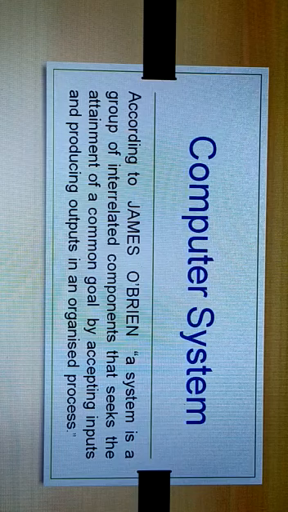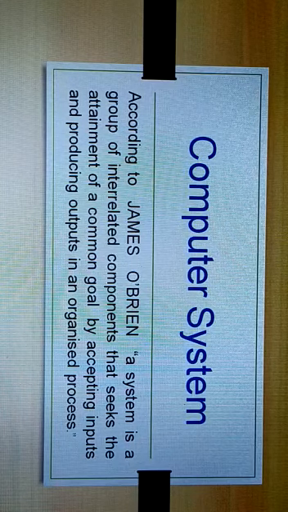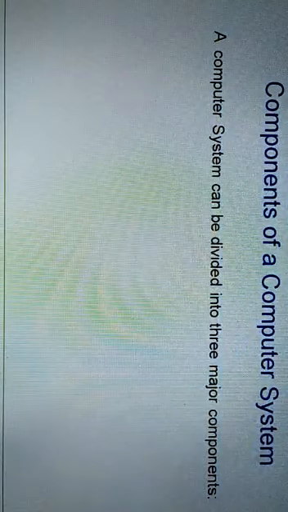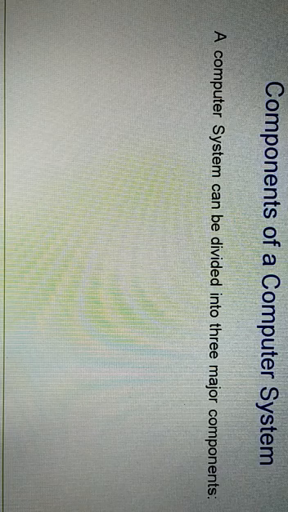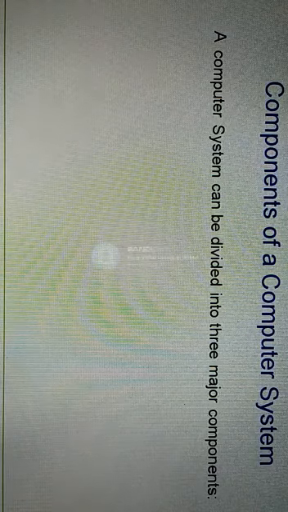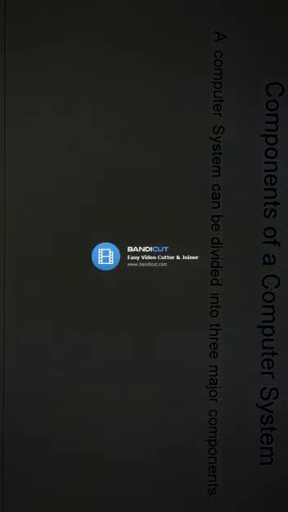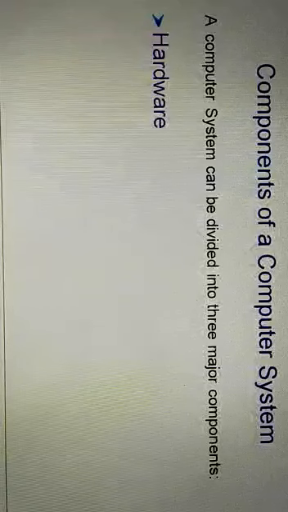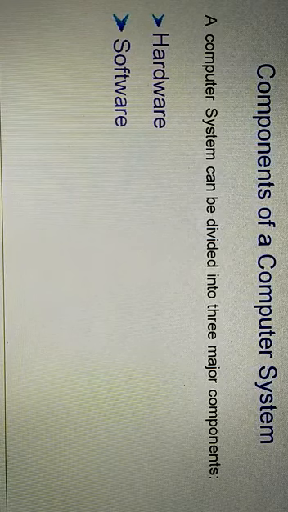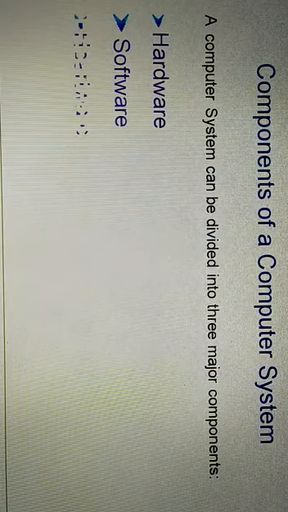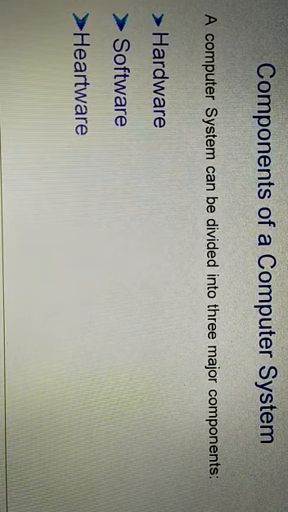So a computer system can be divided into three major components: hardware, software, and humanware.